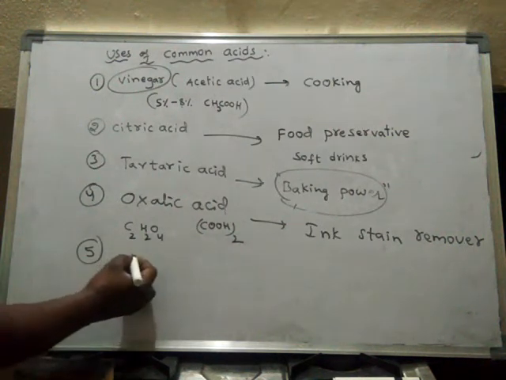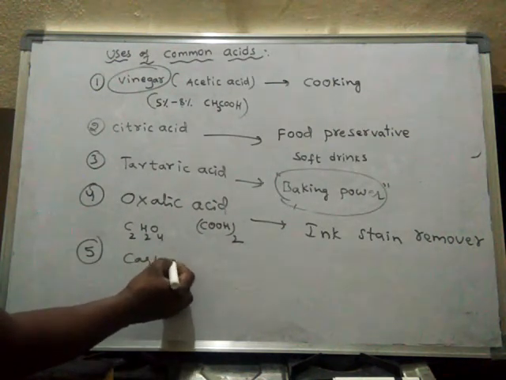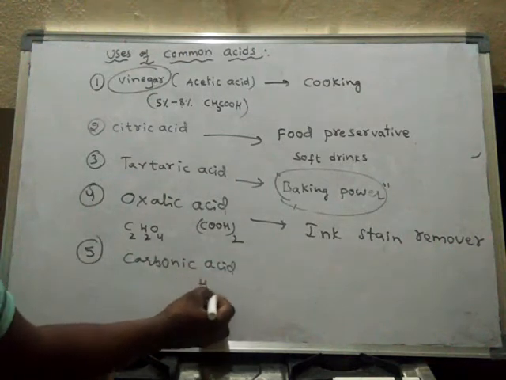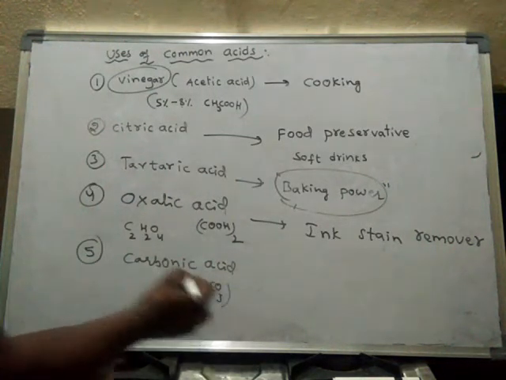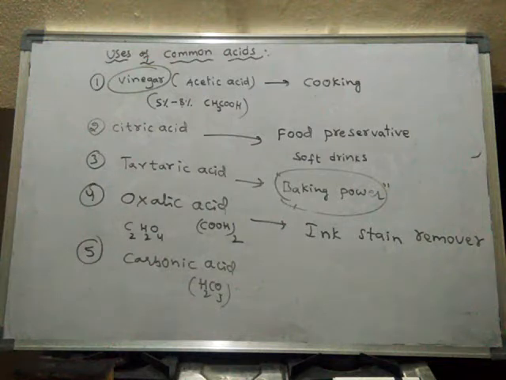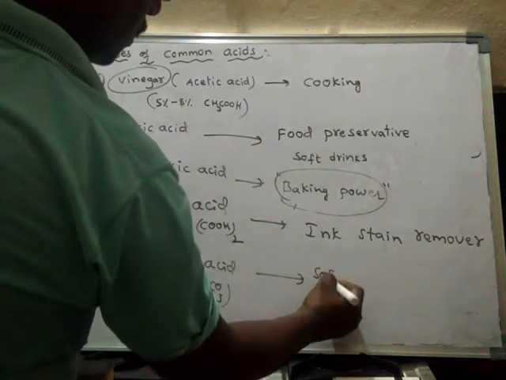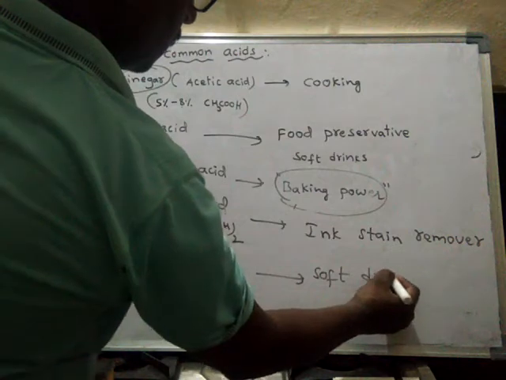Right, carbonic acid. What is its formula? H2CO3. It is also called aerated water. So it is used in soft drinks.